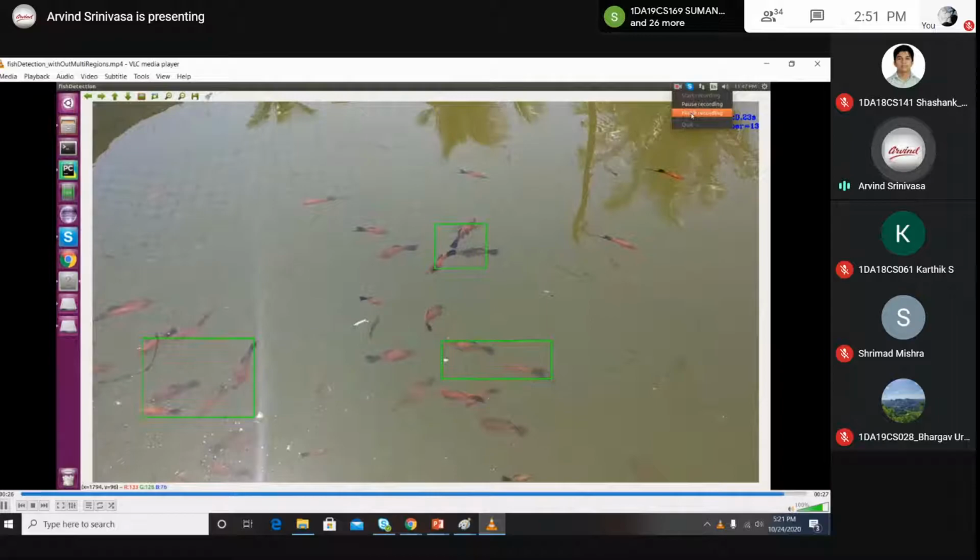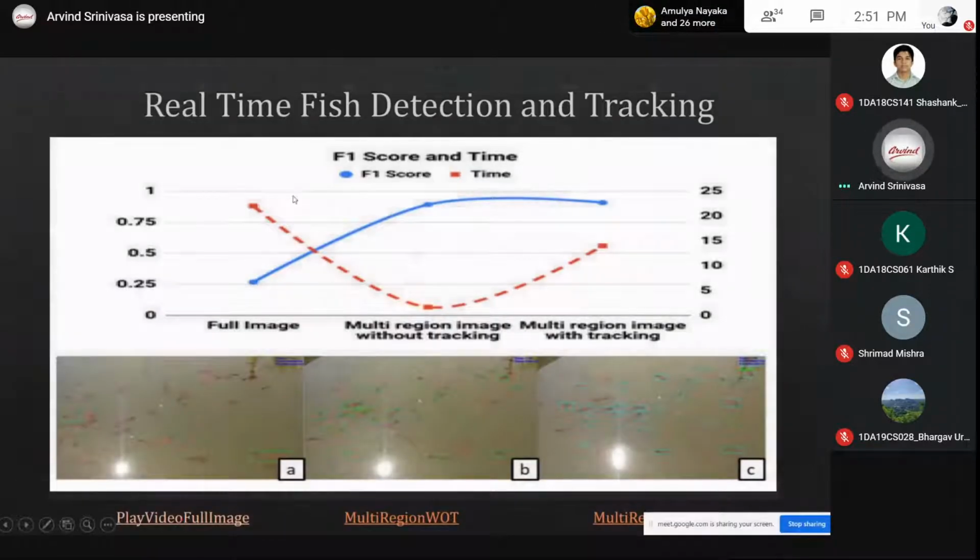the algorithm failed. So to overcome this, if you give a full image, the speed was very good, about 20 frames per second, we were able to process the data, but accuracy was very bad, just 0.25. Then if you divide into multiple regions without tracking, it detected almost all fishes, but it took more time. So the frame rate was just 1 or 2 frames per second.